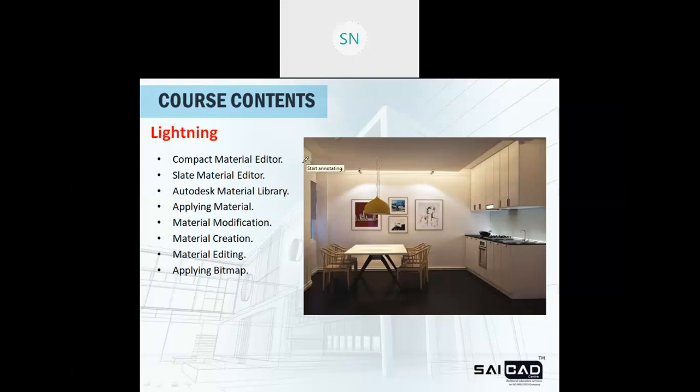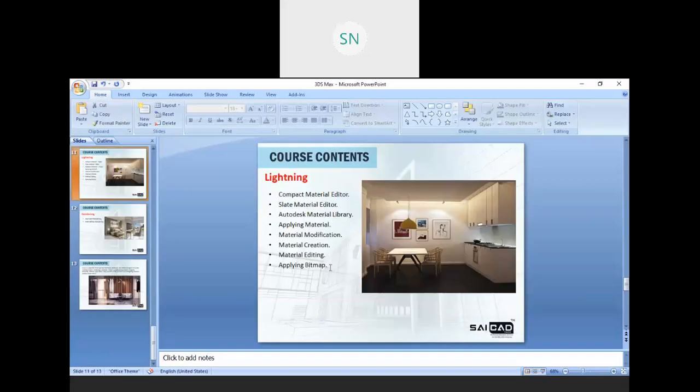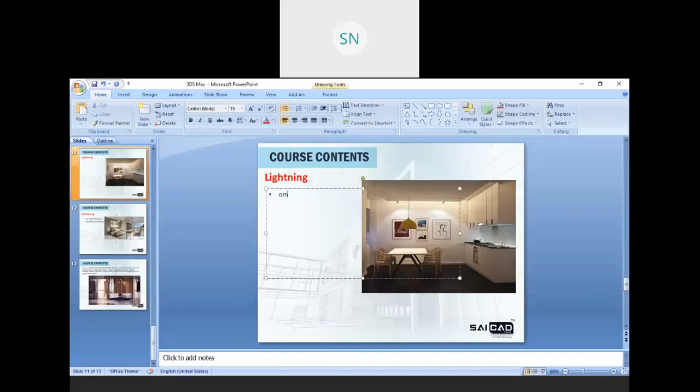So in the lighting, we actually have omni light, spotlight, target spot, direct light, and target direct, then skylight is there, then sunlight.